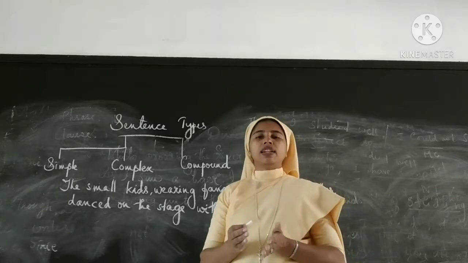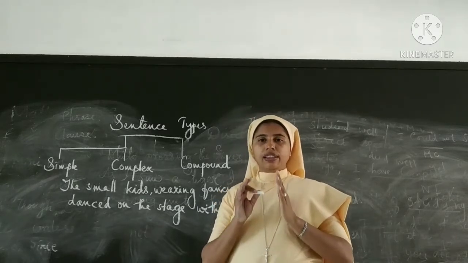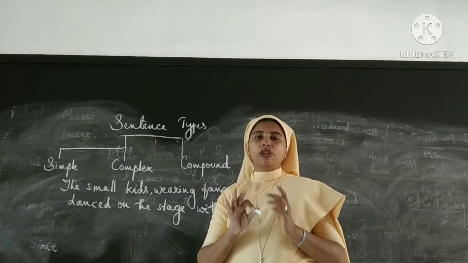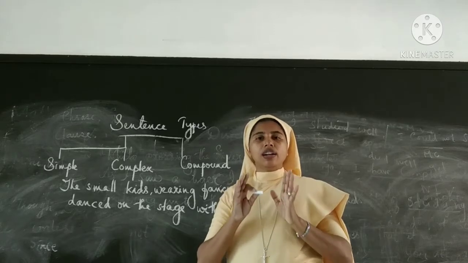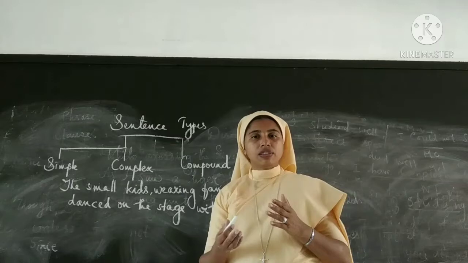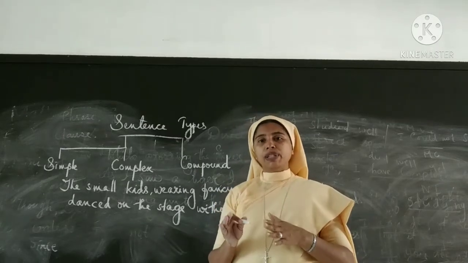A simple sentence will have only a main clause. Okay, that means there will be only a clause that will be the main clause. There should be only a single clause that must be independent clause or main clause in a simple sentence.